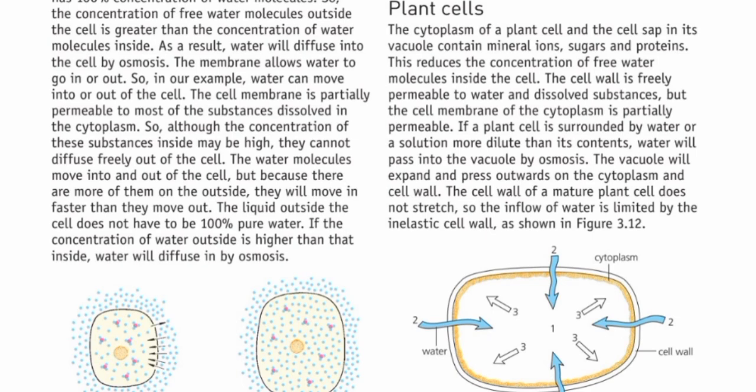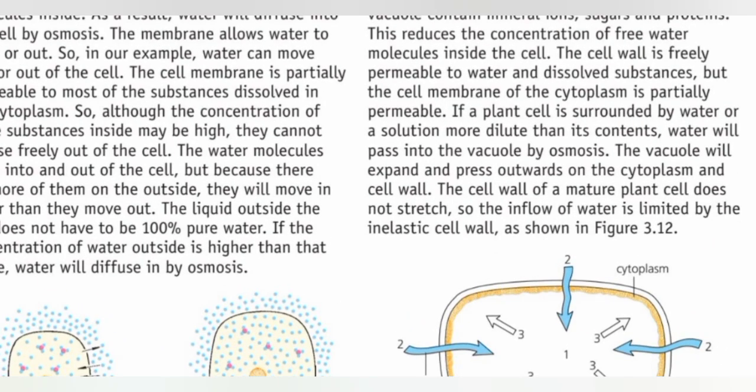Firstly, we will discuss the plant cell structure. The plant cell has a cell wall, cell membrane, and vacuole with cell sap. Cell sap contains sugar and salt, so water concentration inside is lower. This is the basic structure of the plant cell. Now, we are going to discuss the case if the plant cell is kept in a dilute solution. If the plant cell is surrounded by a solution that is more dilute than its contents, water will pass into the vacuole by osmosis.